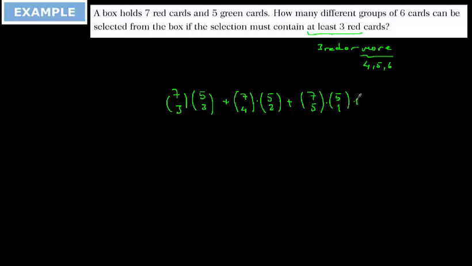The last one is 7 with 6 and 5 with 0, but it is not written as I said to you because it's equal to 1. Already when you have 6 cards, you have already selected all the cards. That's why you are not going to select from the green cards.